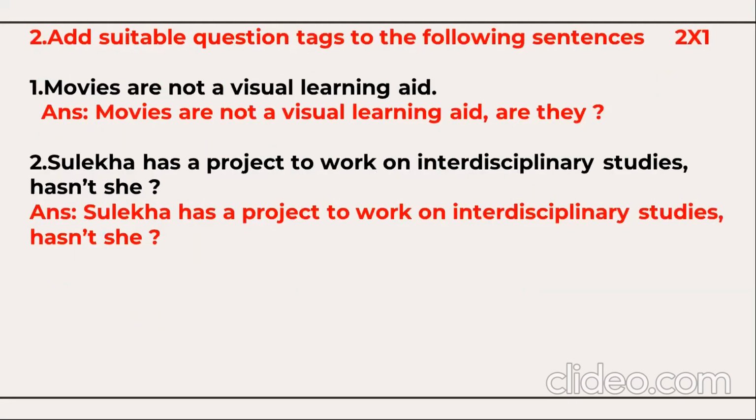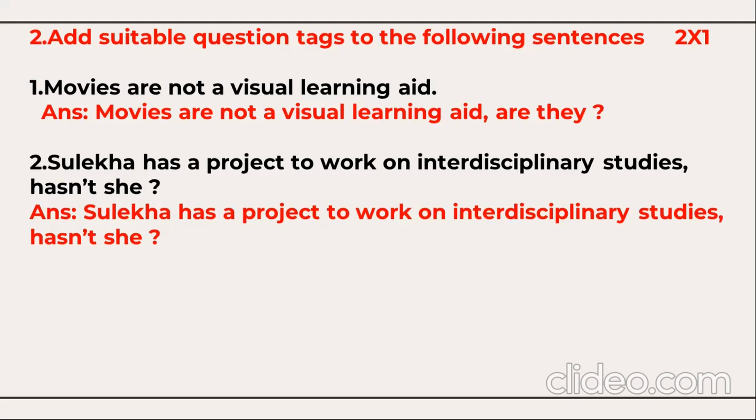From questioning skills, you have another two more questions based on the question tag. Movies are not a visual learning aid. So you need to copy the sentence. Movies are not a visual learning aid, comma, are they? If the sentence is positive, then your question tag should be negative; if the sentence is negative, then your question tag should be positive, followed by question mark.